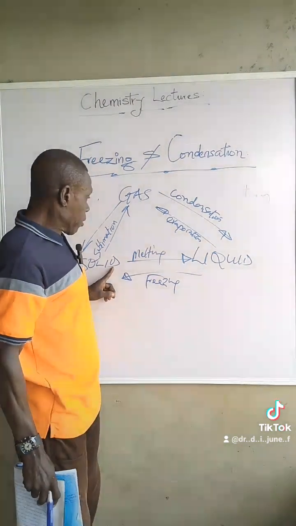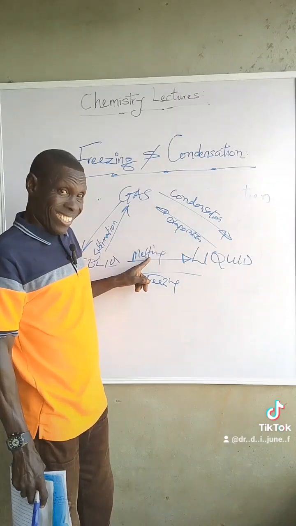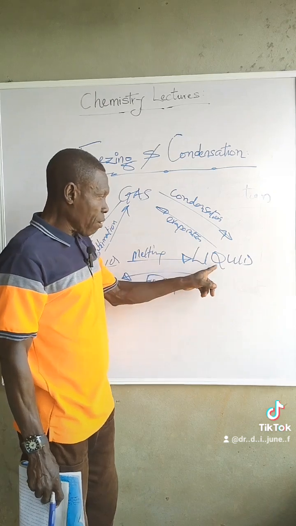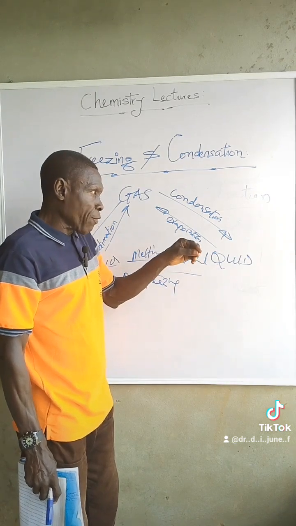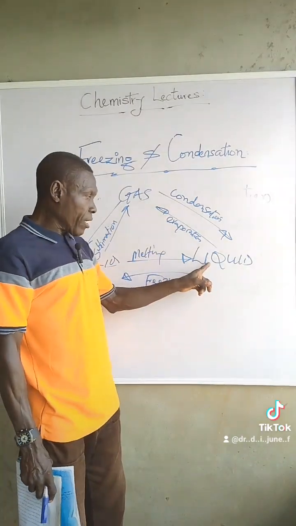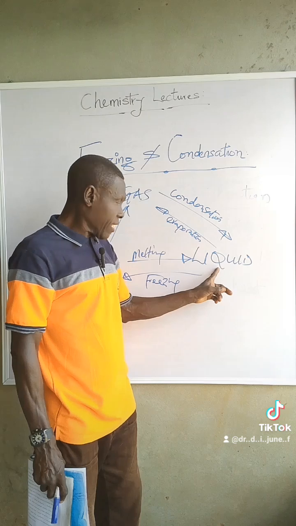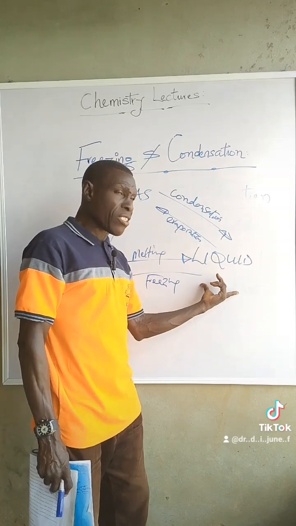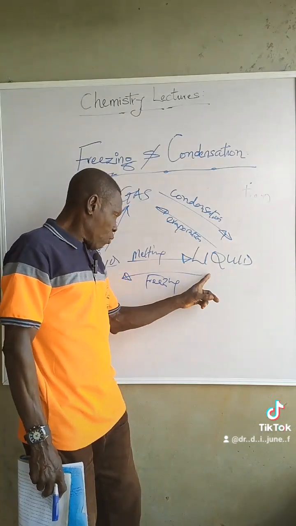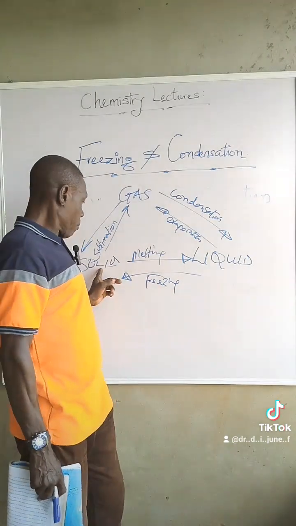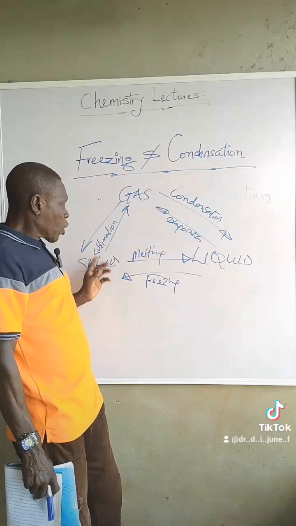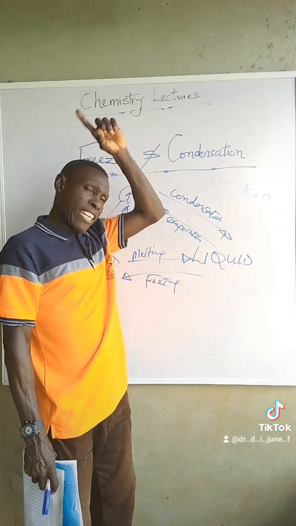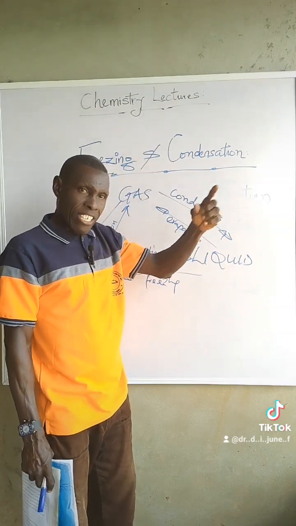From the solid, when the solid melts by heat, the particles loosen and it forms liquid. So it transforms from the state of solid to liquid. Then this same liquid, if it is cooled beyond a reasonable point, will go back through freezing to solid. Then solid, sometimes when it's heated, goes to vapor directly. Remember, I discussed sublimation. Iodine does that.